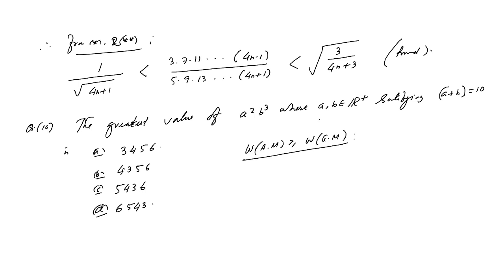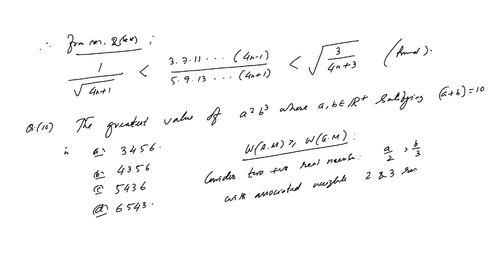We consider two positive real numbers, one number is a by 2 and another number is b by 3, with associated weights, the powers, 2 and 3 respectively.